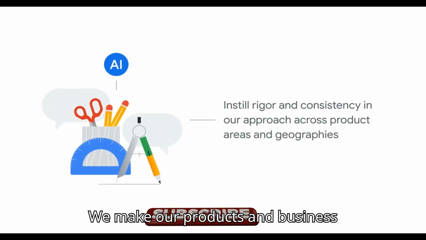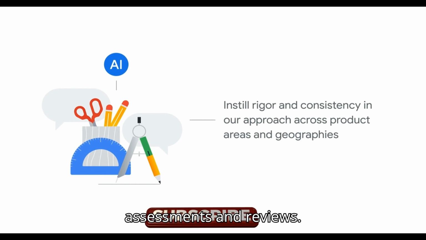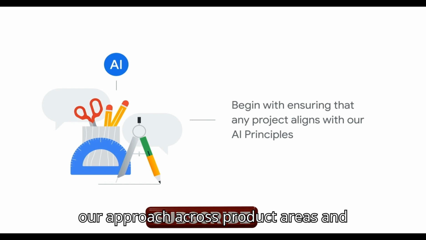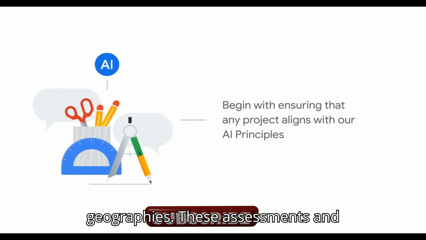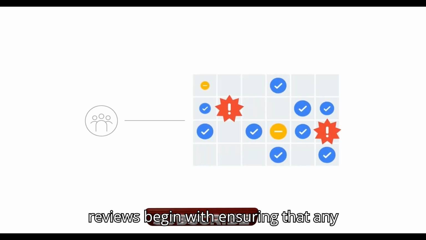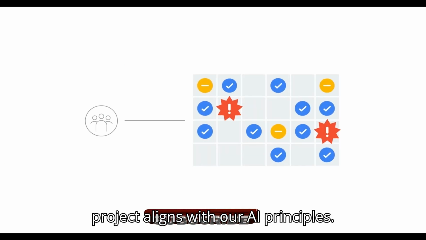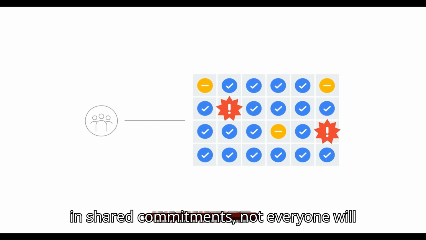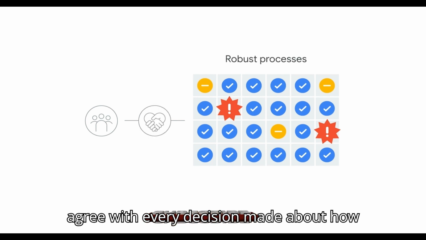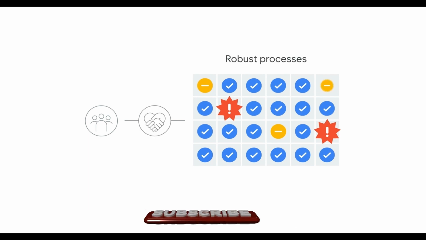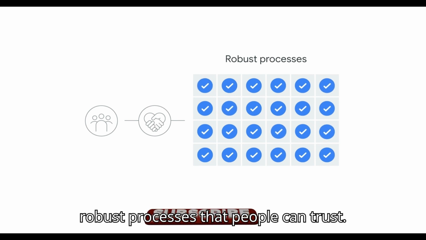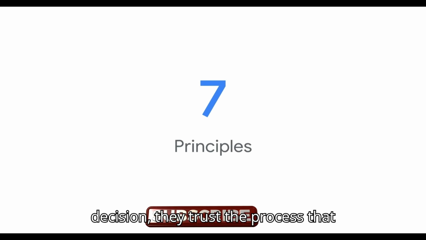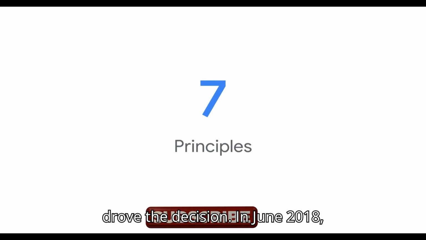We make our products and business decisions around AI through a series of assessments and reviews. These instill rigor and consistency in our approach across product areas and geographies. These assessments and reviews begin with ensuring that any project aligns with our AI principles. While AI principles help ground a group in shared commitments, not everyone will agree with every decision made about how products should be designed responsibly. This is why it's important to develop robust processes that people can trust, so even if they don't agree with the end decision, they trust the process that drove the decision.